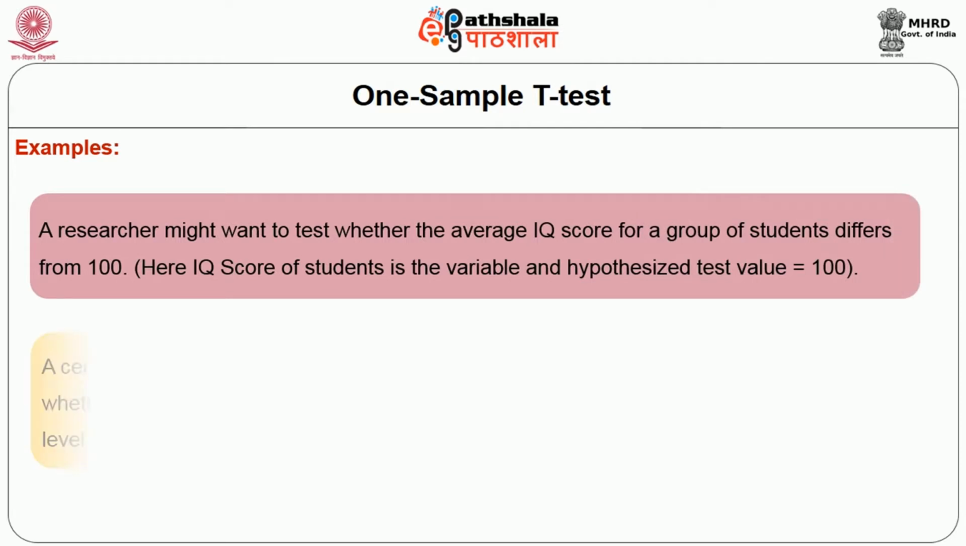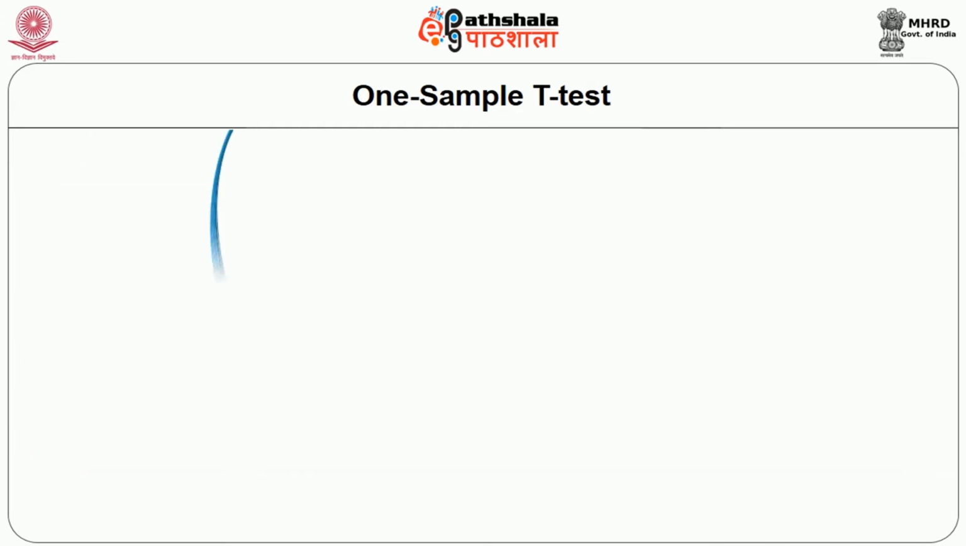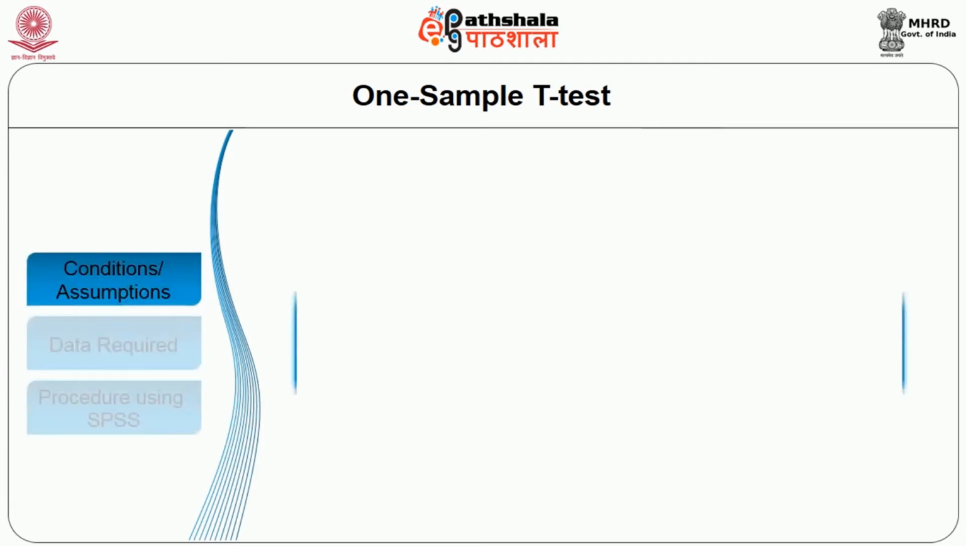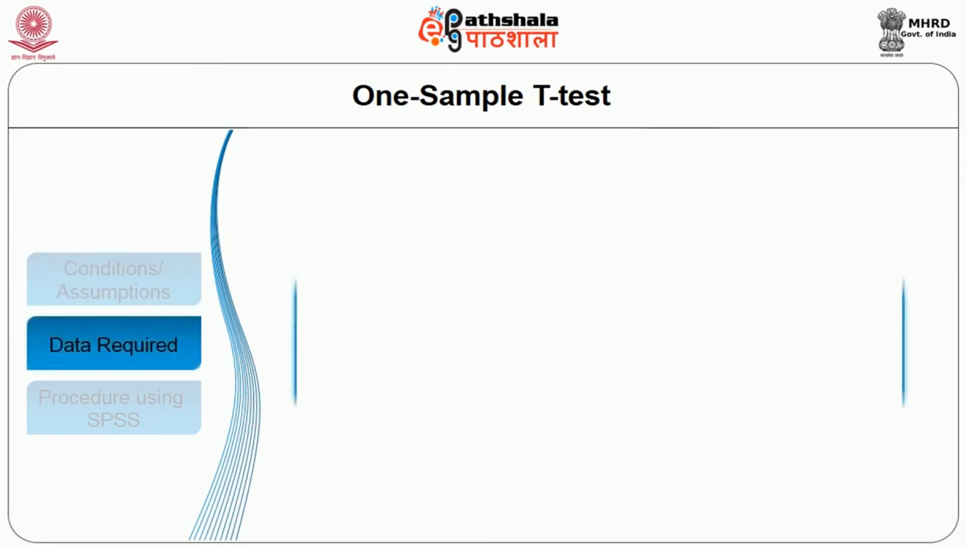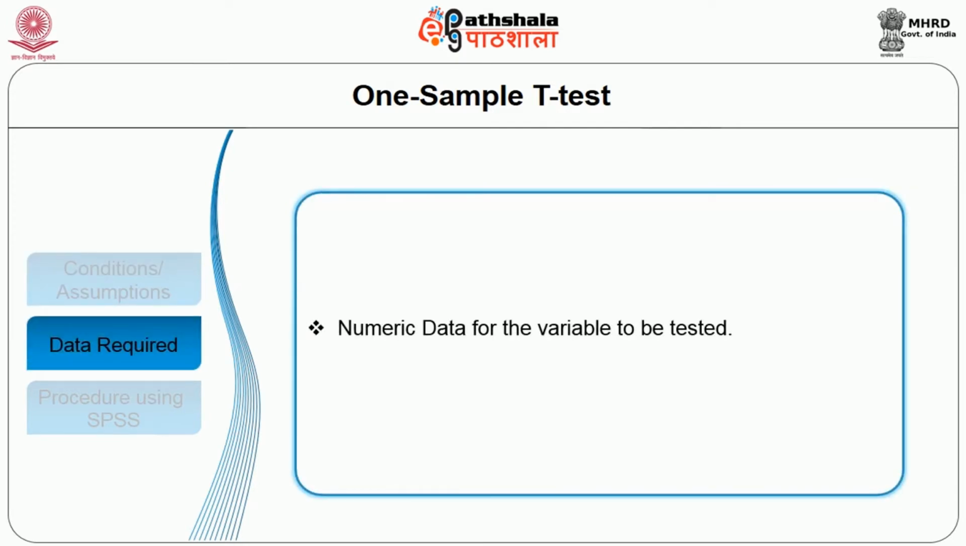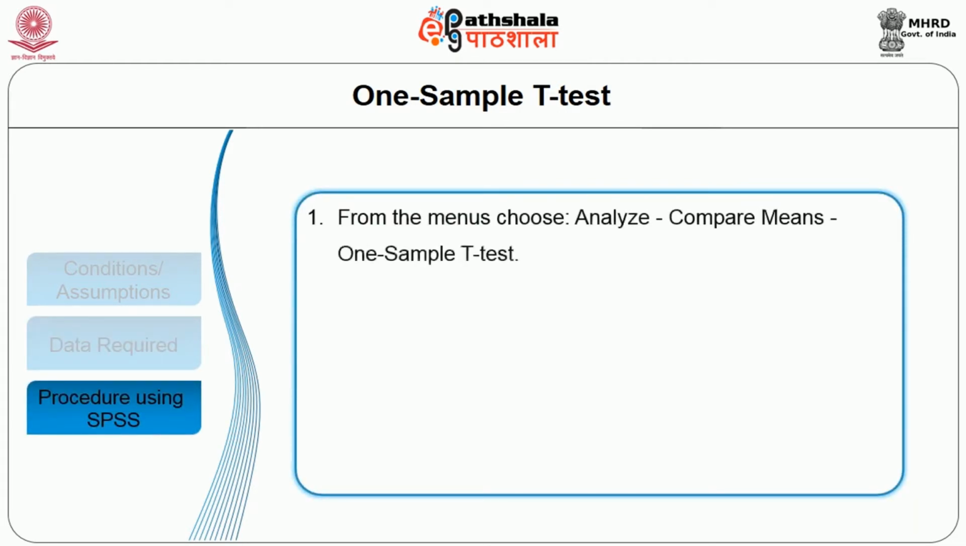Another example, a cereal manufacturer can take a sample of boxes from the production line and check whether the mean weight of the sample differs from 1.3 pounds at the 95% confidence level. Here the weight of the boxes is the variable and the hypothesized test value. The conditions or assumptions to be met to use one sample t-test is the data must be reasonably normally distributed, and the data required is the numeric data for the variable to be tested and a hypothesized test value. Procedure for using SPSS. From the menus, choose Analyze, go to Compare Means, one sample t-test.